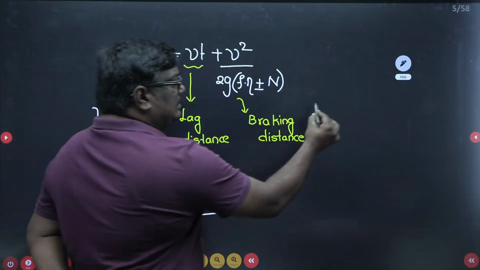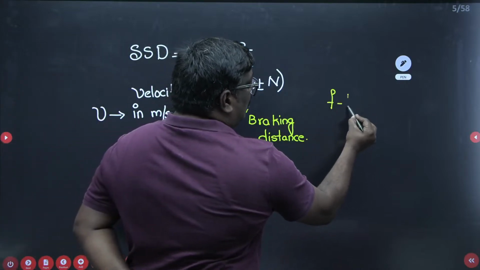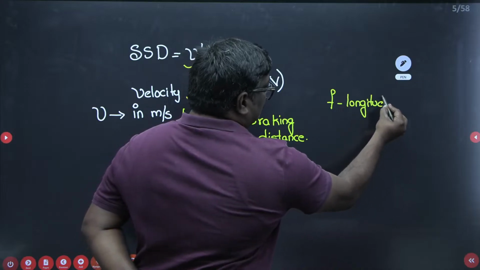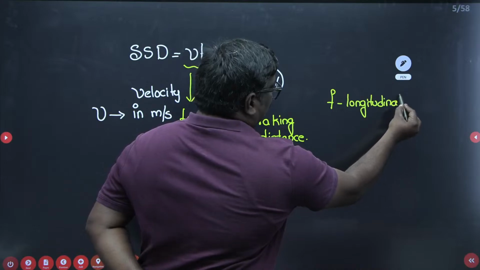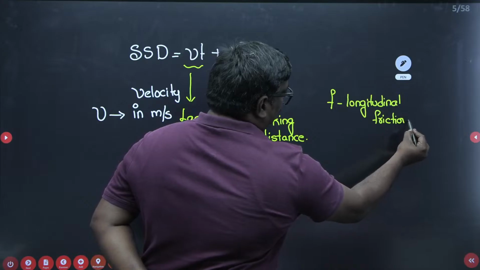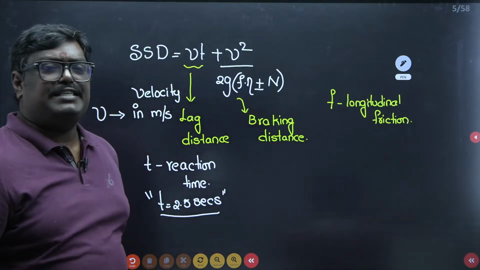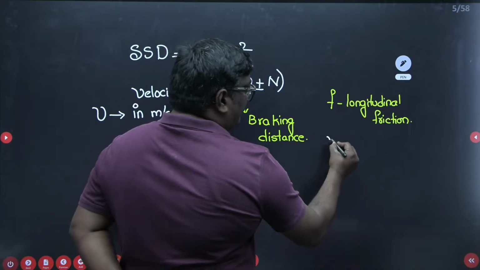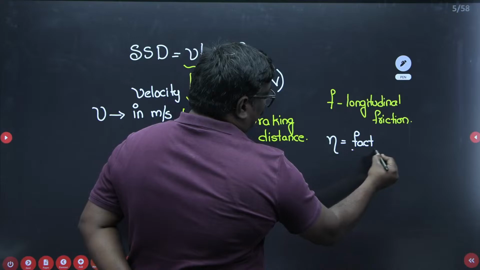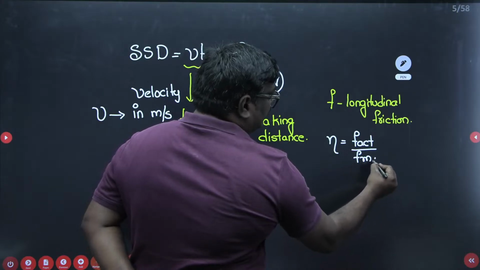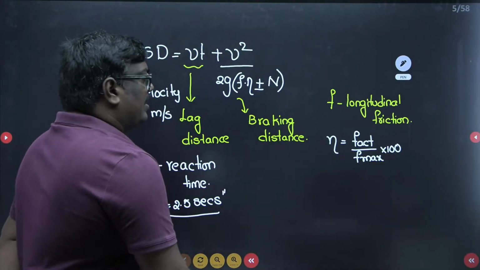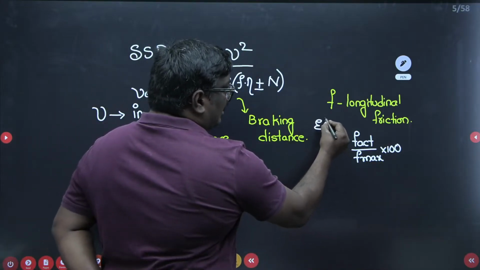Now what is f here? f is known as the longitudinal friction. Efficiency we can write as actual coefficient of friction upon maximum coefficient of friction into 100, where it is usually expressed in percentage. What is theta? It is nothing but the efficiency.